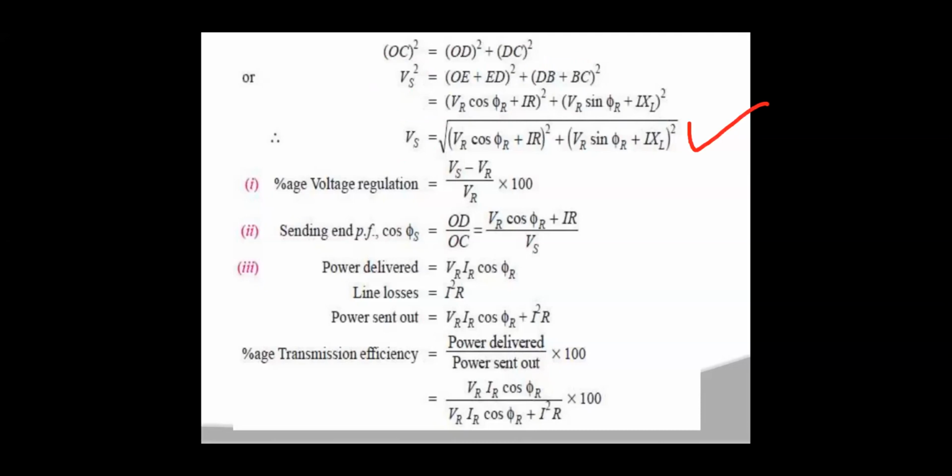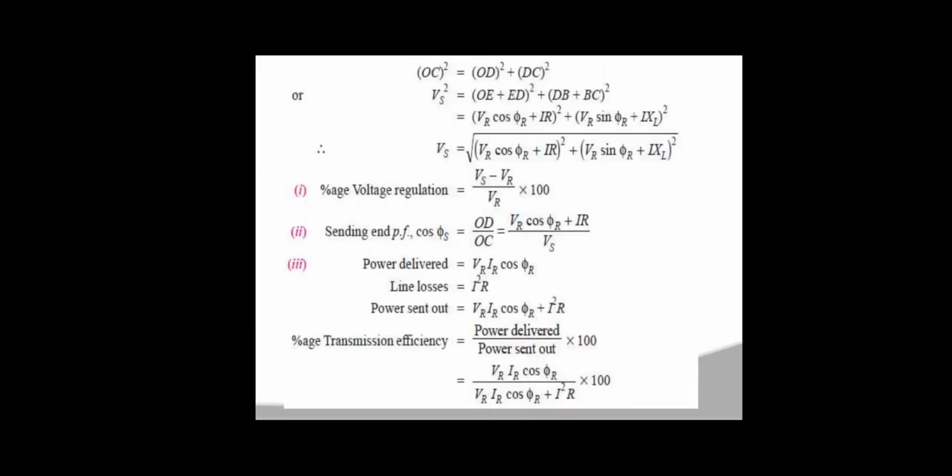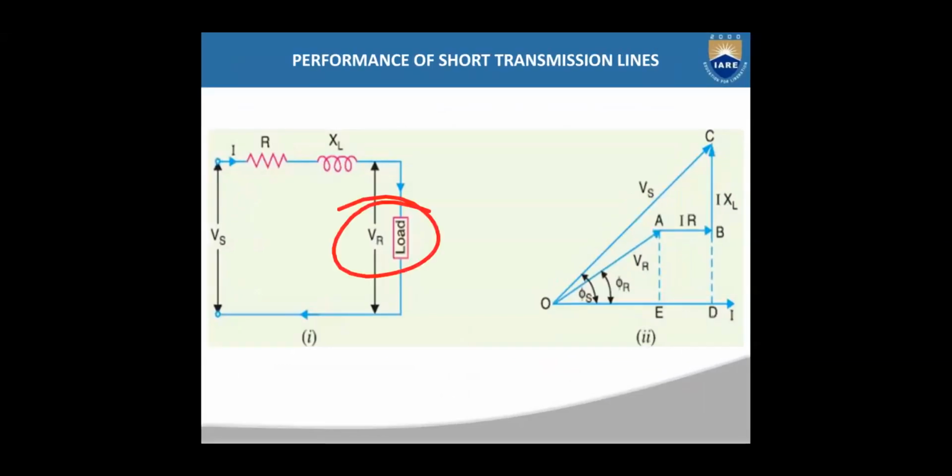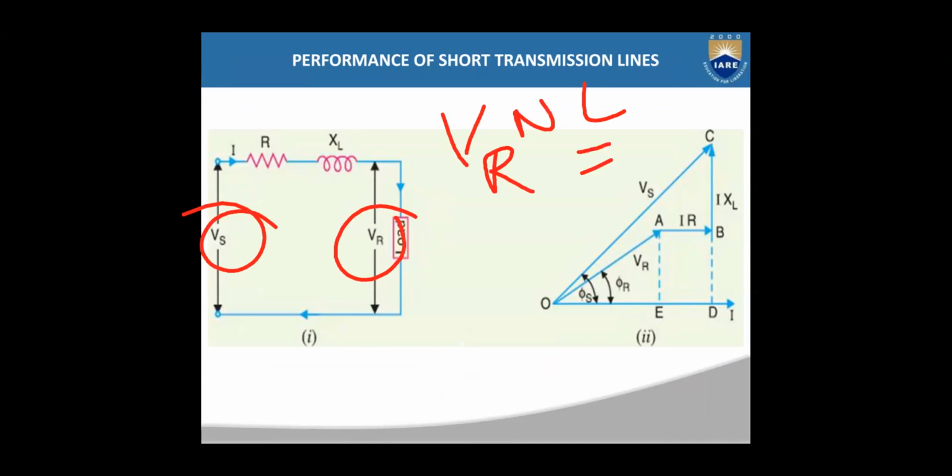Okay. Now we want to calculate the voltage regulation. What is voltage regulation? It is the change in voltage from no load to full load, expressed as a ratio of full load voltage at the receiving end. So what is the change in voltage? You have to consider the change in voltage from no load to full load. When there is no load, what is VR? VR will be equal to VS only. That means the VR value under no load condition will be equal to VS only.